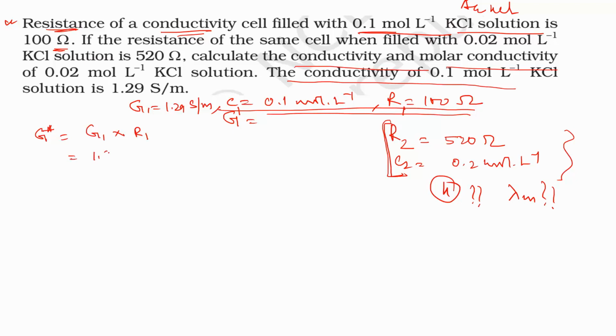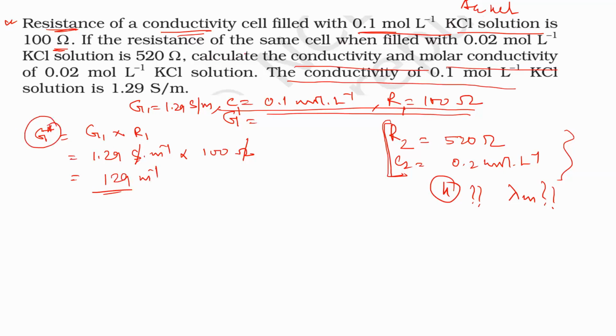So G1 equals 1.29 Siemens per meter, resistance equals 100 ohm. Okay, so what will be the value? The ohm and Siemens cancel out, and that will be 129 per meter. So the cell constant value equals 129 meter inverse.